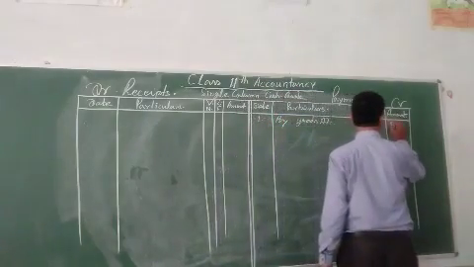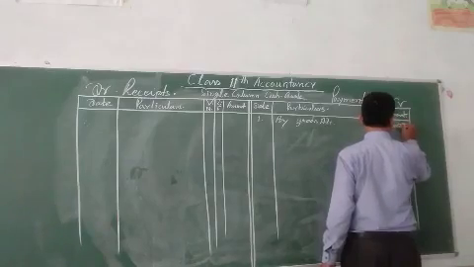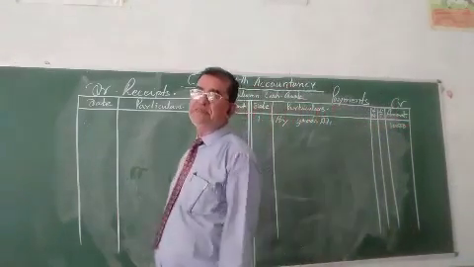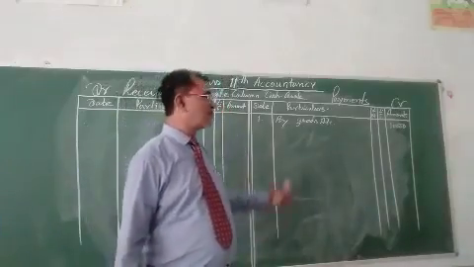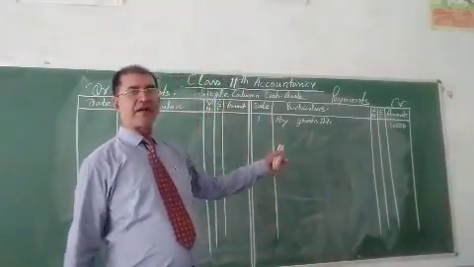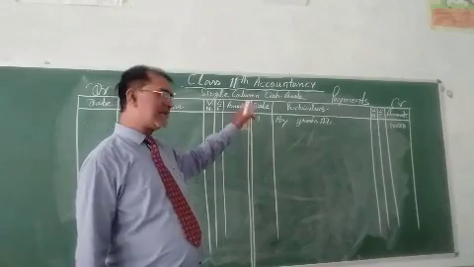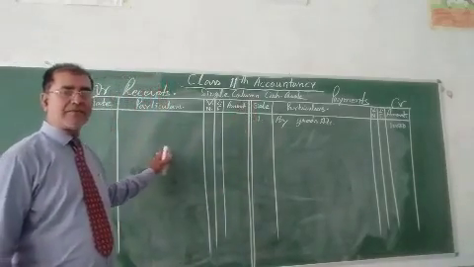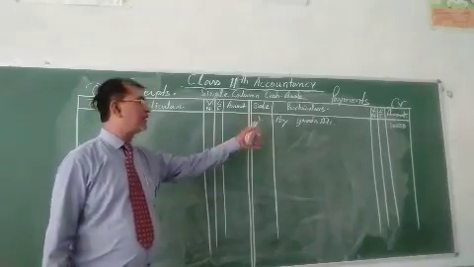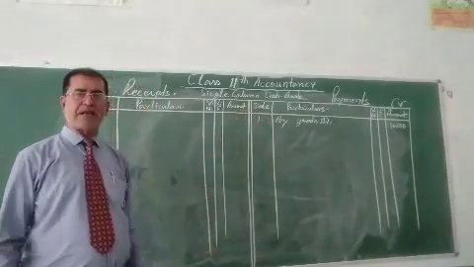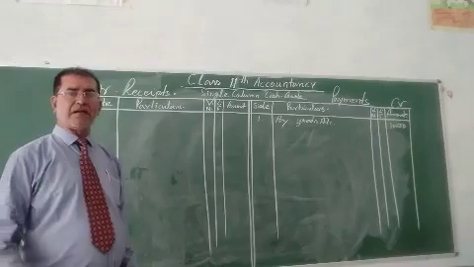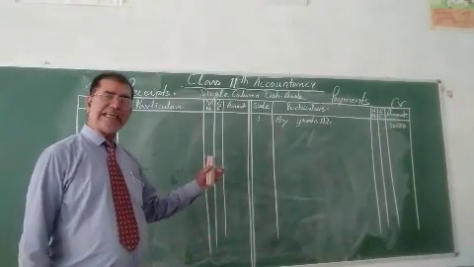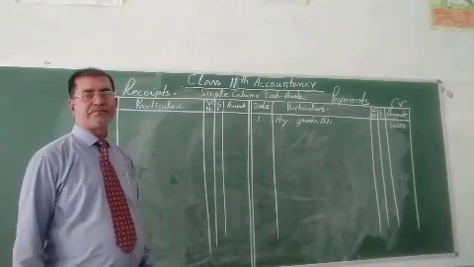You can write over here 10,000. Whatever receipt of cash is recorded in the debit column, and payment of cash is recorded in the payment column. Very simple. The posting in the cash book is a very easy method.